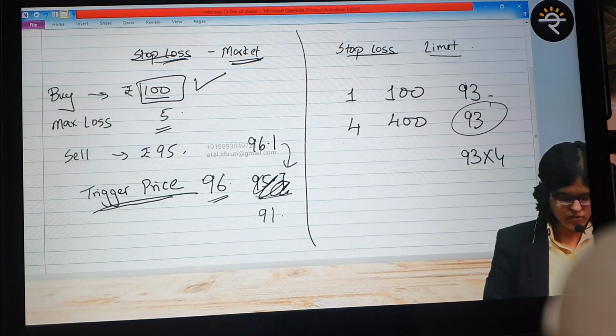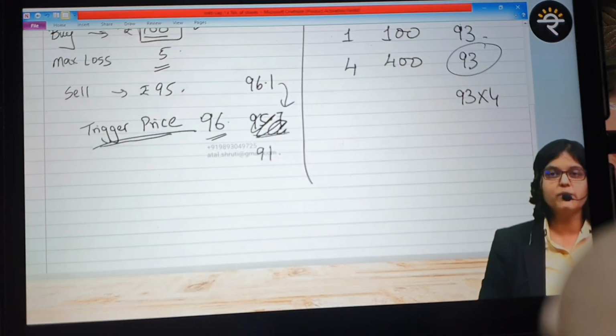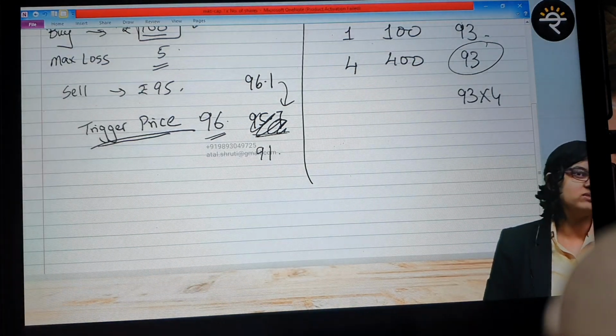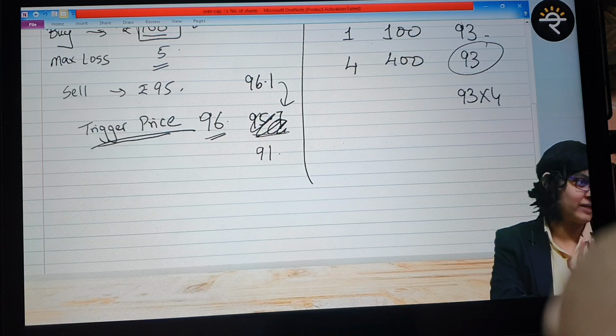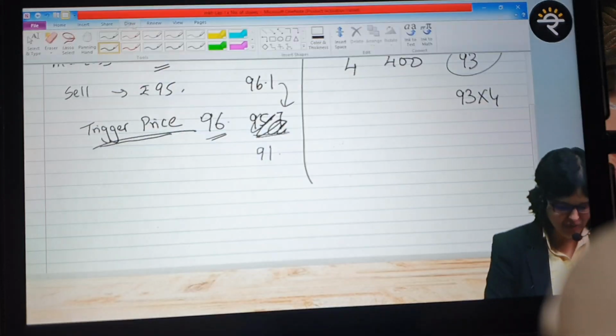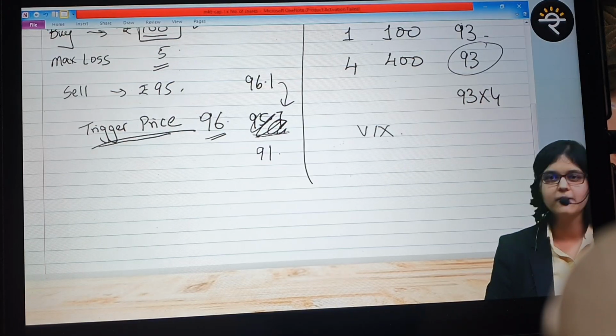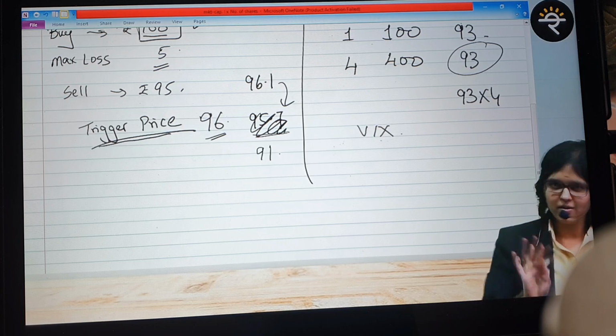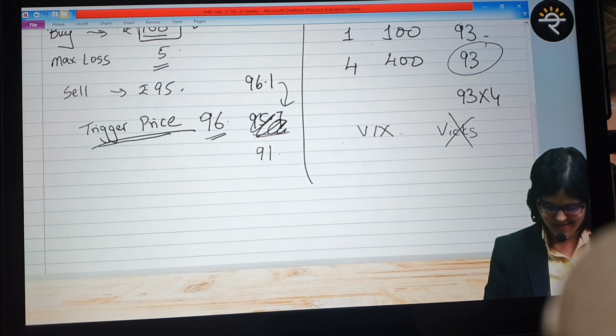I'll repeat his question. He's saying that right now, you told us that markets are volatile, so better put a stop loss once the war is over. Now how do I understand about volatility? Okay, so if you want to know how high the volatility is, there is something known as VIX.